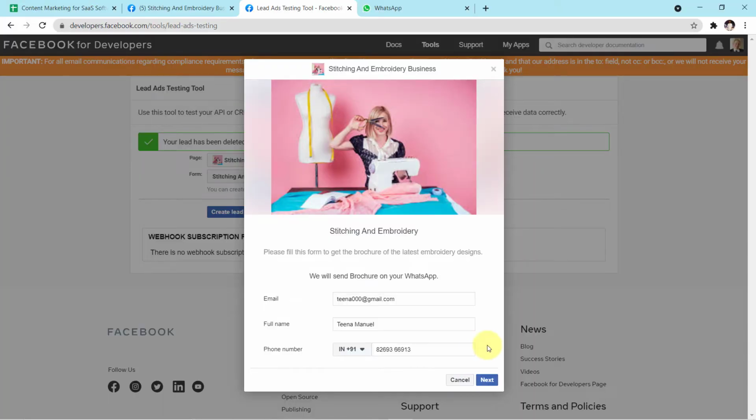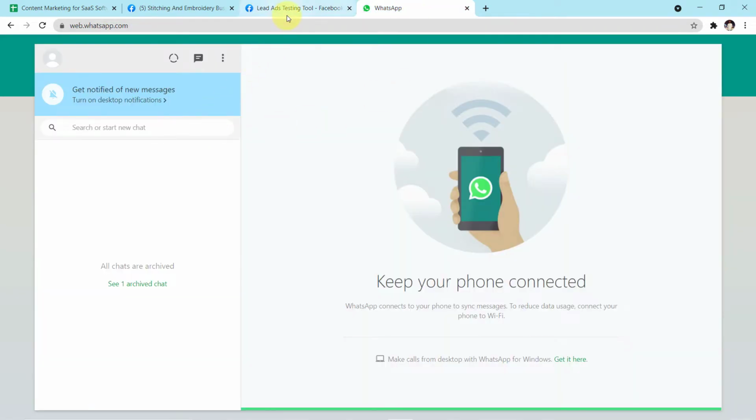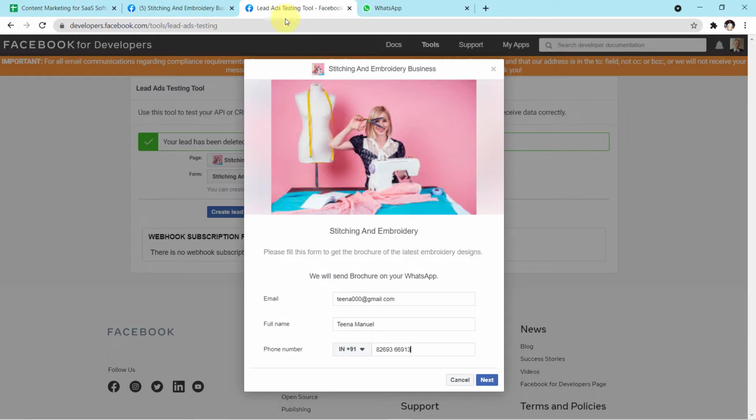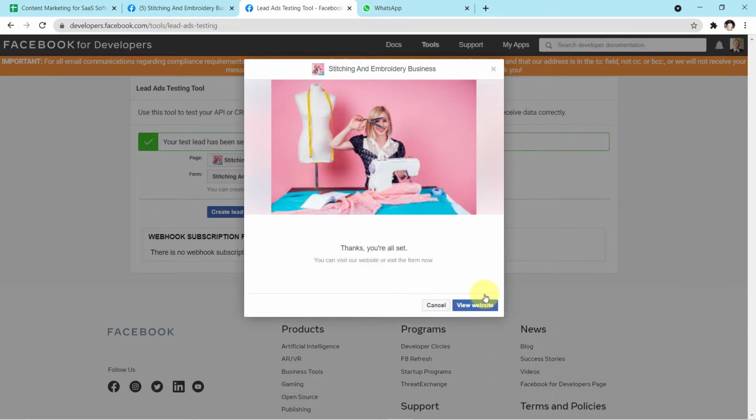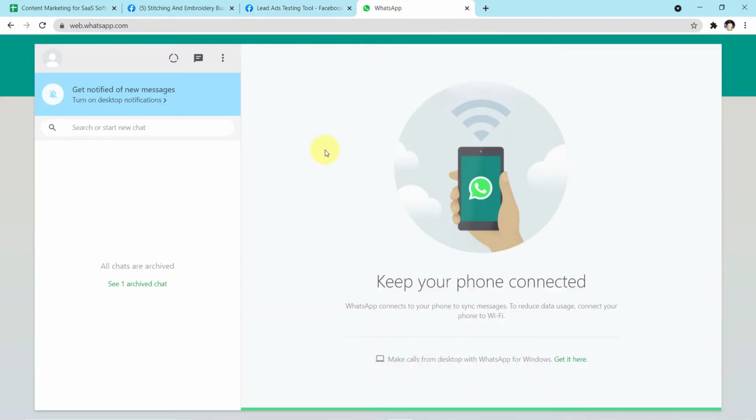Okay guys, as you can see on my screen, this is the form. This is how the customers will see the form, and on successful submission of the form, they will automatically receive a WhatsApp message. So I have opened my WhatsApp web page for you. As soon as we submit the form here, the message will be reflected for our customer. So here you can see I have entered the details. The email ID of our customer is Tina 000, full name is Tina Manuel, and this is the phone number. Now I'll click on next and submit the form. So we have successfully submitted the form. Now come to WhatsApp, and guys, you have to wait for 2-3 seconds or more, and the message will automatically be reflected here. So let's wait for some time.